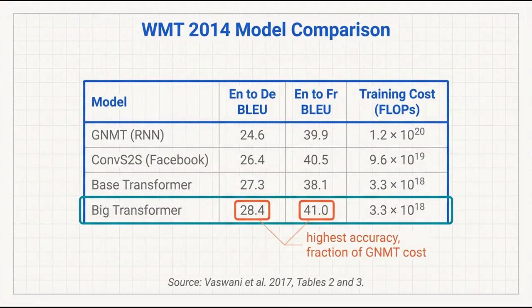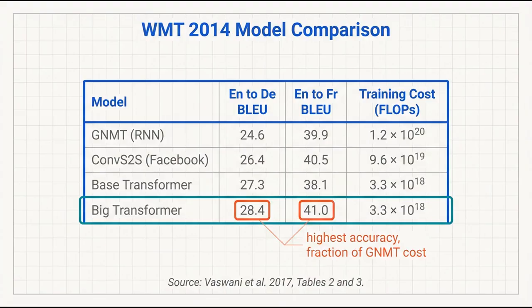According to Vaswani et al., 2017, Table 2 and Table 3, a comparison of 4 models on the WMT 2014 translation task shows the following results. GNMT, the recurrent model, scored 24.6 on English to German BLEU and 39.9 on English to French BLEU, at a training cost of 2 times 10 to the power of 20 floating point operations. ConvS2S from Facebook scored 26.4 on English to German BLEU and 40.5 on English to French BLEU, at a training cost of 6 times 10 to the power of 19 floating point operations. The base transformer scored 27.3 on English to German BLEU and 38.1 on English to French BLEU, at a training cost of only 3 times 10 to the power of 18 floating point operations.